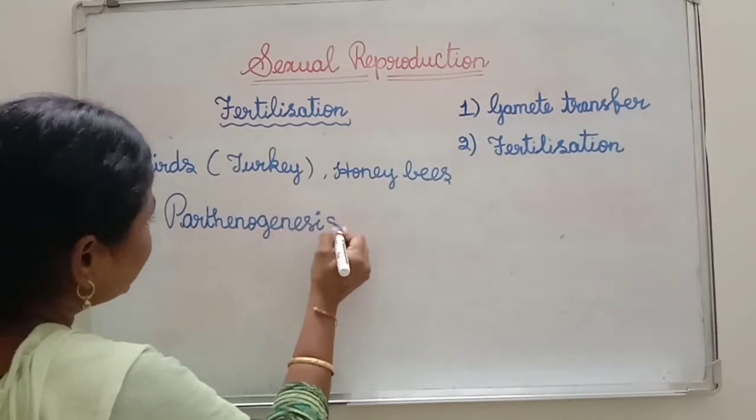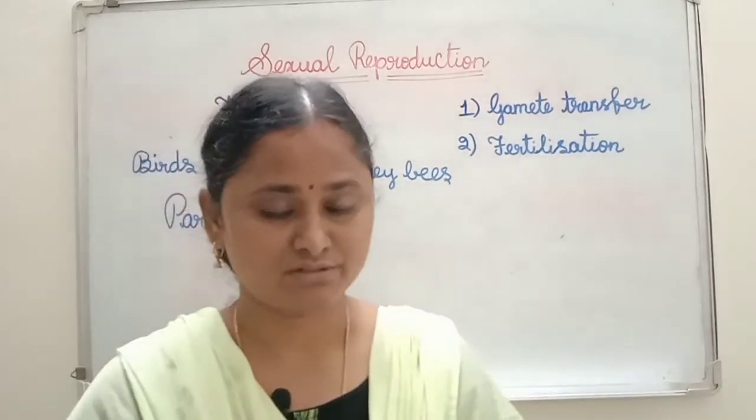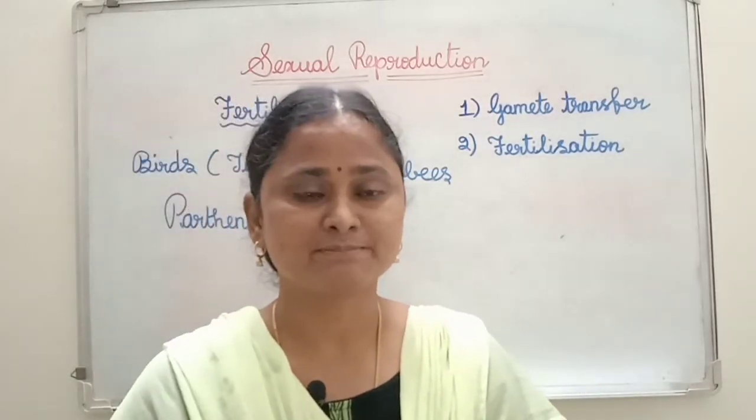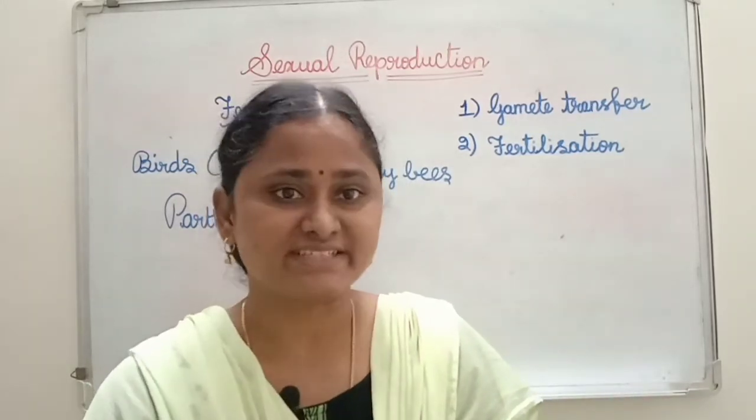Already you studied about parthenocarpic fruit in your lower section. Parthenocarpic fruit means if the fruit is formed without act of fertilization.